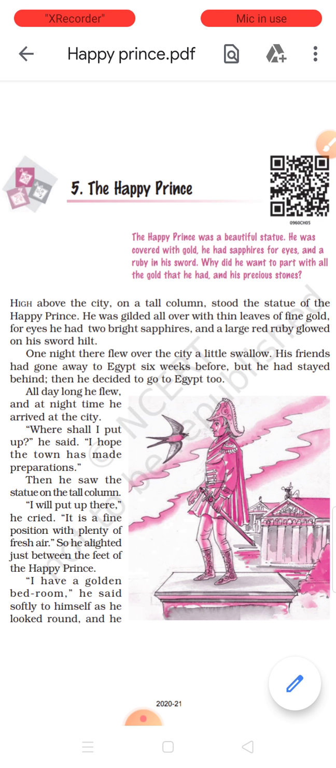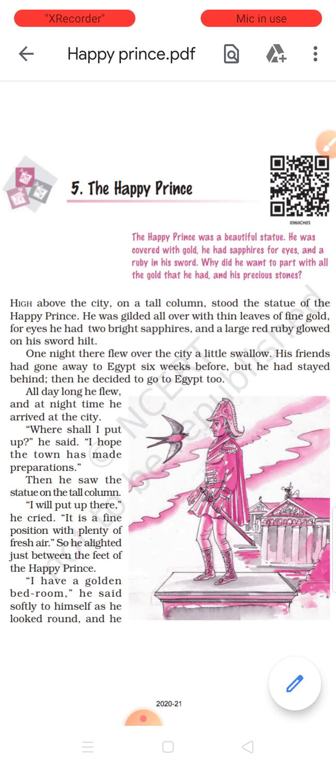Sapphire is nothing but the blue precious stone, and a ruby in his sword. Sword, that you see in the picture here. You can see in your book. The ruby is nothing but a dark red colored precious stone. But then, in spite of having all these riches, all these precious things on his body, this king wants to part with all the gold that he had and all the precious stones. Why? We have to find out.